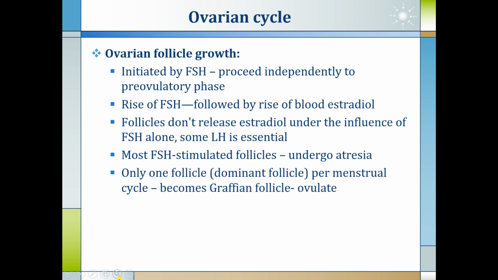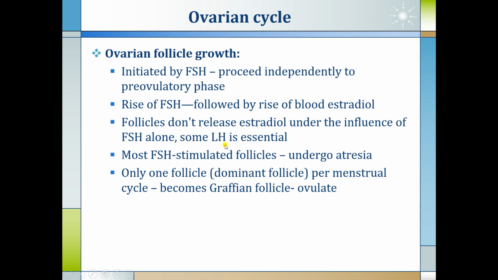First we discuss the ovarian cycle. The ovarian cycle starts with ovarian follicle growth. It is initiated by the FSH hormone, that is follicle stimulating hormone, which proceeds independently in the pre-ovulatory phase. A rise in the FSH level is followed by a rise in blood estradiol levels. Follicles don't release estradiol under the influence of FSH alone.